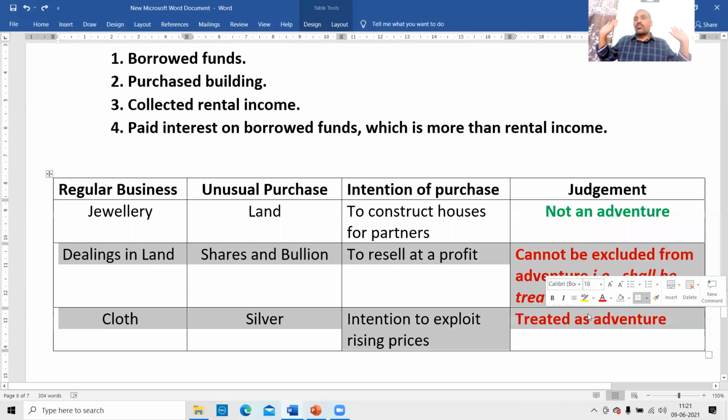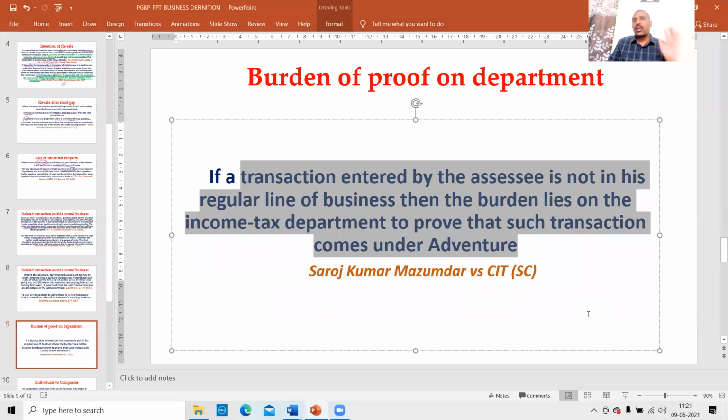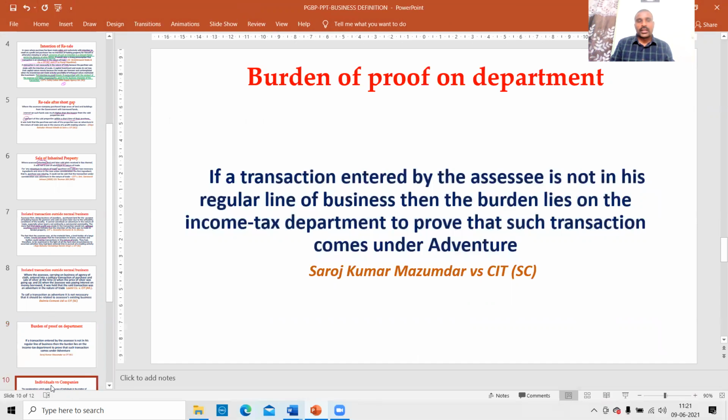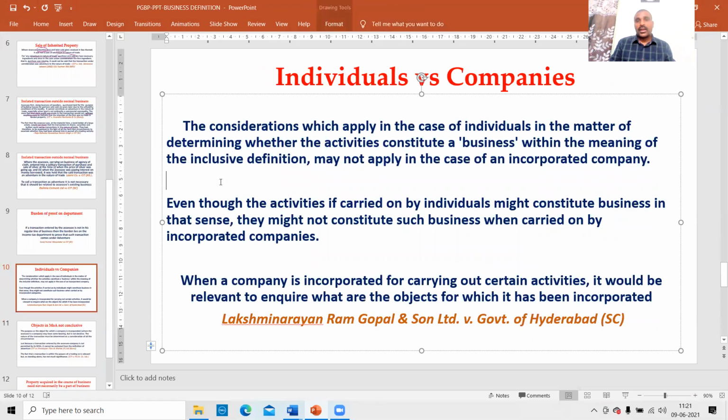The assessee is sleeping with a lot of peace of mind. It is not related to my business. My argument is not that it is not an adventure; if you argue that it's an adventure, just prove it. That means the burden of proof shifts from the assessee to the income tax department. When the transaction is not in the regular course of business, the burden of proof is on the income tax department.